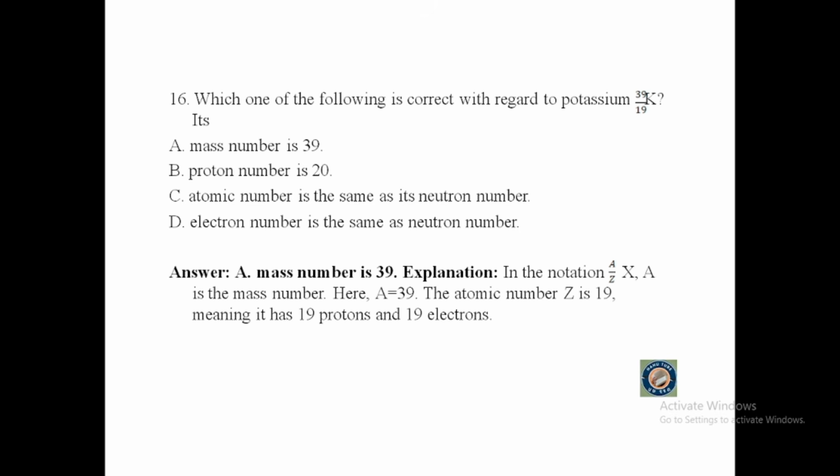The answer is mass number is 39. In the notation X with A and Z, A is the mass number. Here A is equal to 39. The atomic number Z is 19, meaning it has 19 protons and 19 electrons. Hence the number of neutrons is 39 minus 19, which is equal to 20.